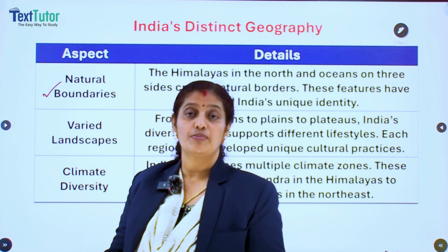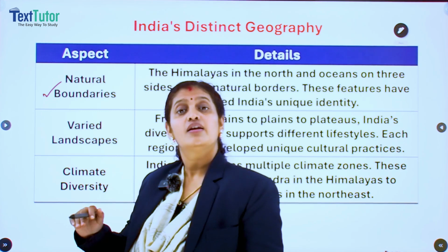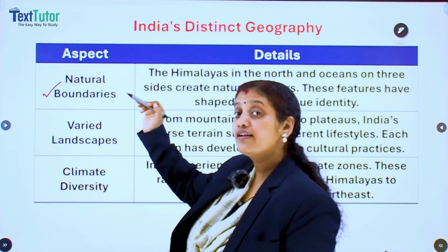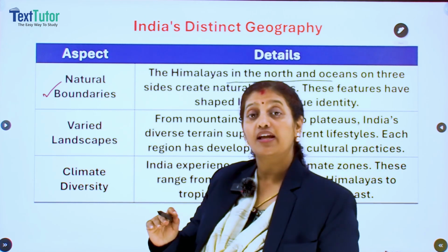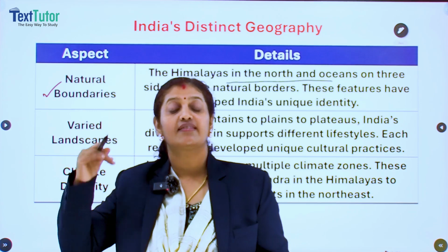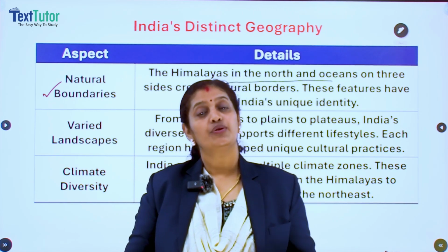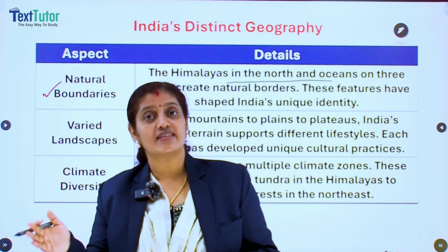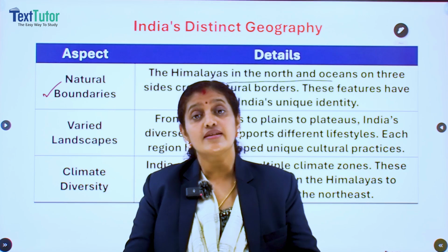Which are the geographical boundaries which separate India from the rest of the countries of Asia? Starting with the Himalayas in the north. The Himalayas act as a natural barrier on the northern side of India. Then the oceans. Which are the oceans? You know that. The Arabian Sea on the western side, the Bay of Bengal on the eastern side and the Indian Ocean.